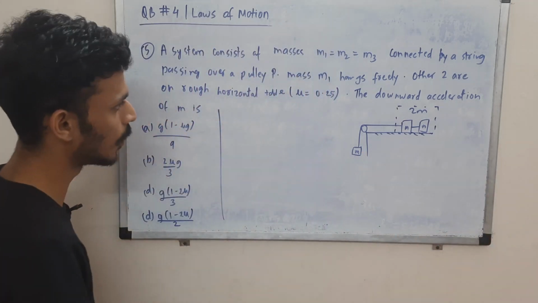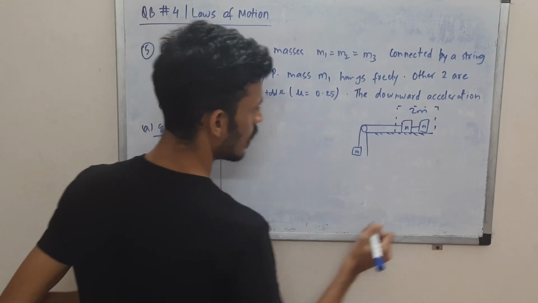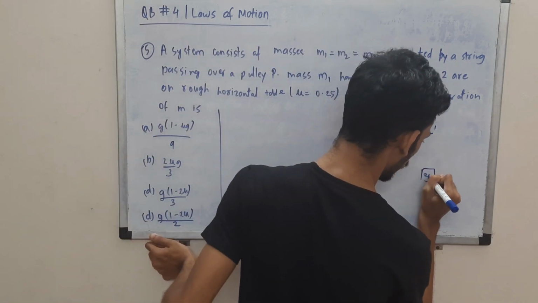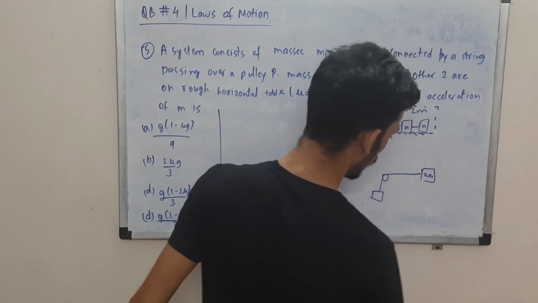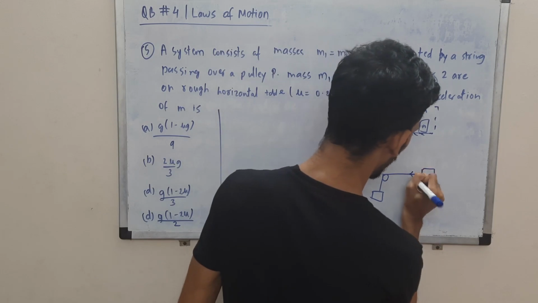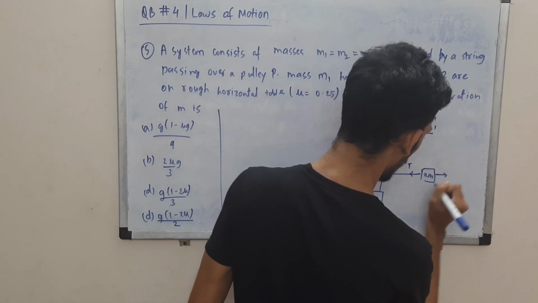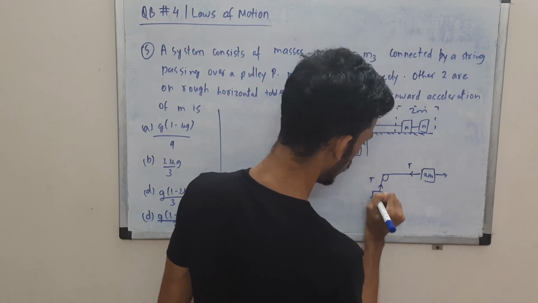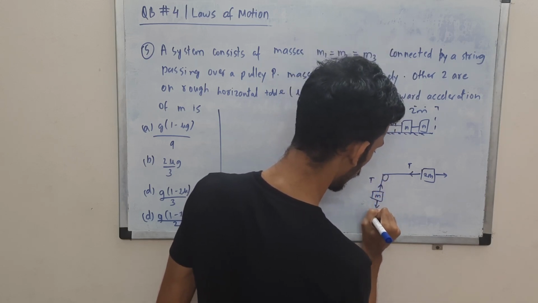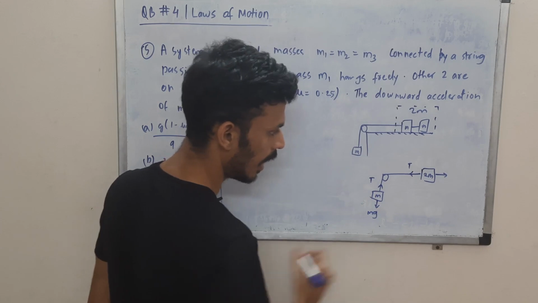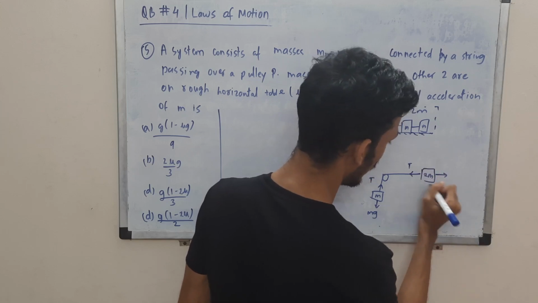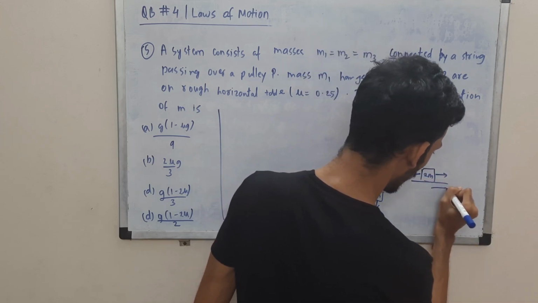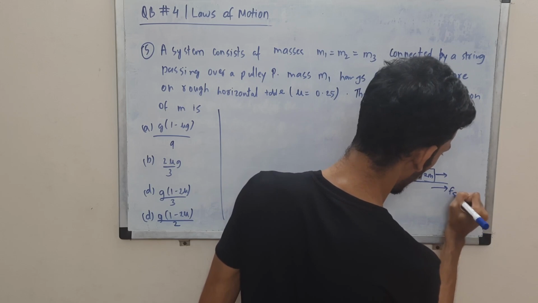Okay, so that is what we are going to do just to simplify our case. So we have 2m over here, and m is the pulley. So here, what is the force on 2m? On m it will be tension force and its weight mg, right? And here also we'll have tension. Okay, and then we'll have this friction also acting, right?